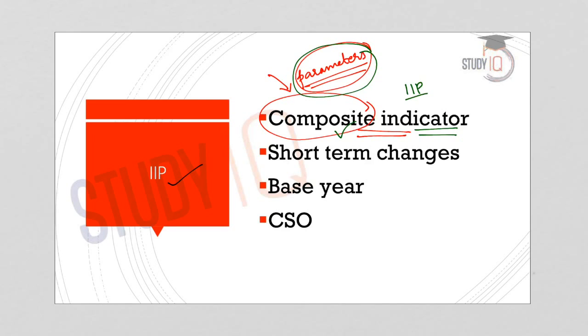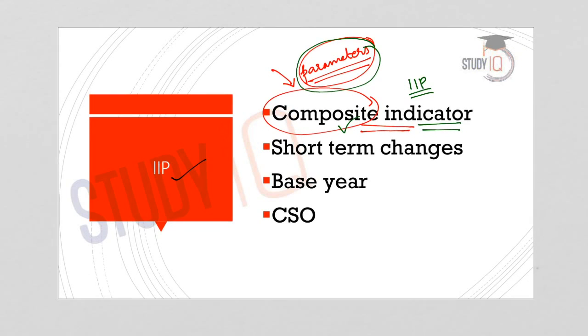And secondly, it measures the changes in the volume of production. So here the volume of production is important. It indicates any change, increase or decrease, in the volume of production.